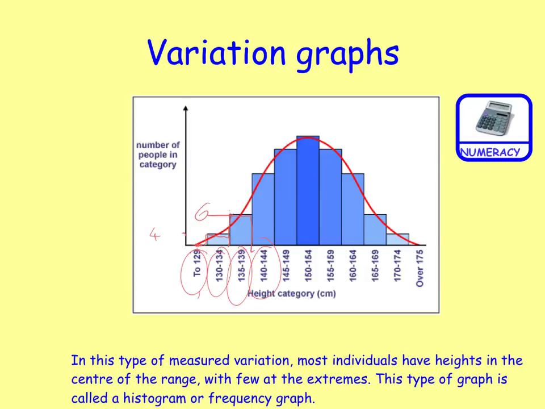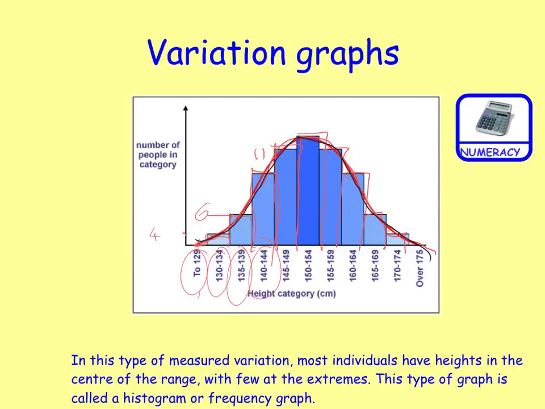So the bar is drawn, and then so on. How many people fall in this category here, that's 140 to 144, and that might be 11 people, so there's a wee bar, and so on. And the bars are drawn depending on how many people fall in the categories, and put together like this in a histogram, and then the histogram is joined together by this line that is here to produce something that is called a normal distribution curve. So this curve here goes up and then back down again.